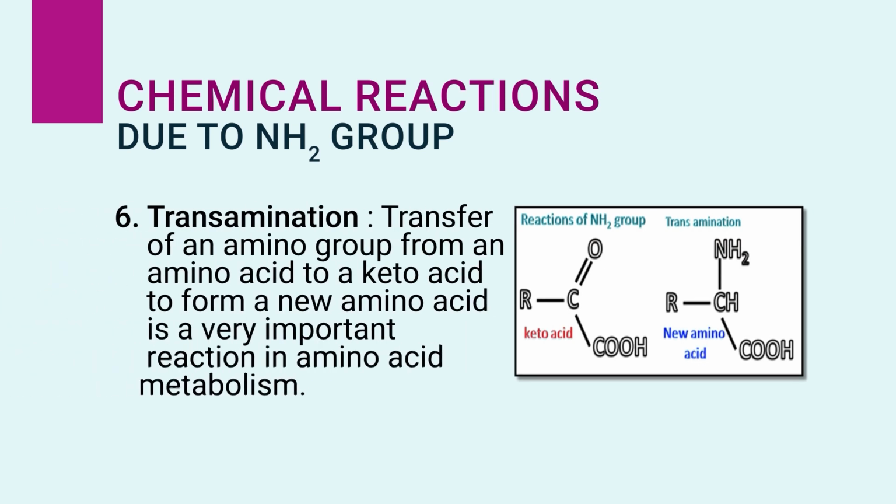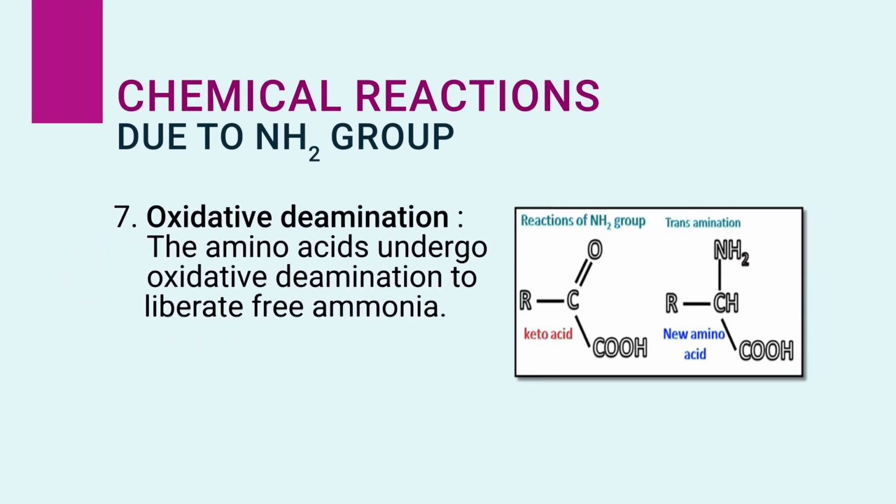Then transamination is another chemical property, that is the transfer of an amino group from an amino acid to a keto acid to form a new amino acid. That is a very important reaction in amino acid metabolism. Another one is oxidative deamination, where an amino acid undergoes oxidative deamination to liberate free ammonia. This is one of the important chemical reactions.